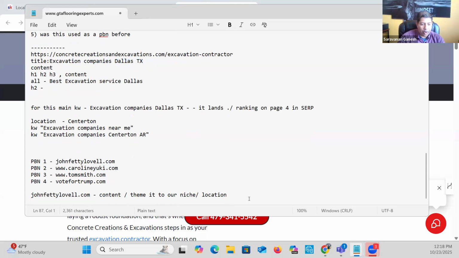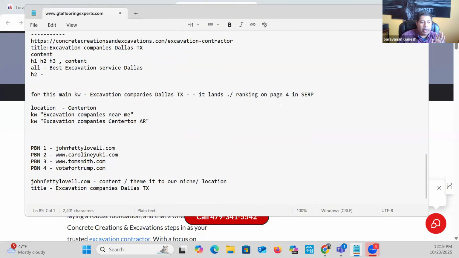So what do you do on the title, you can't change the URL because that's set. The title, you can actually just say the exact one you want to say, excavation companies, Dallas, Texas. Very rarely is a human being from Google going to check this, if at all, right? It's mostly for the Google bot, right? So Google lands on this. Okay, there's something about John Fetty level, no idea what that is.